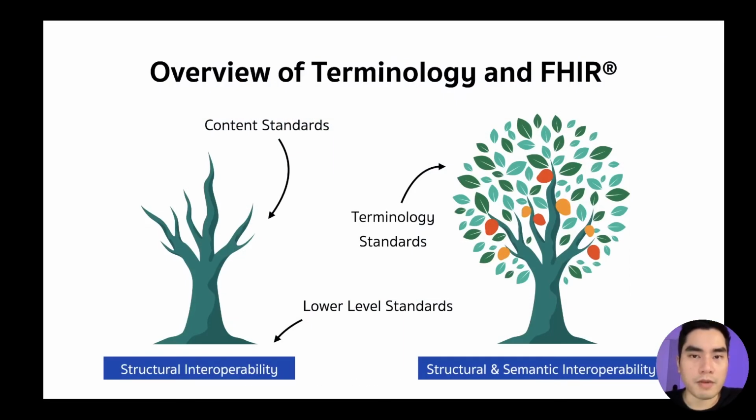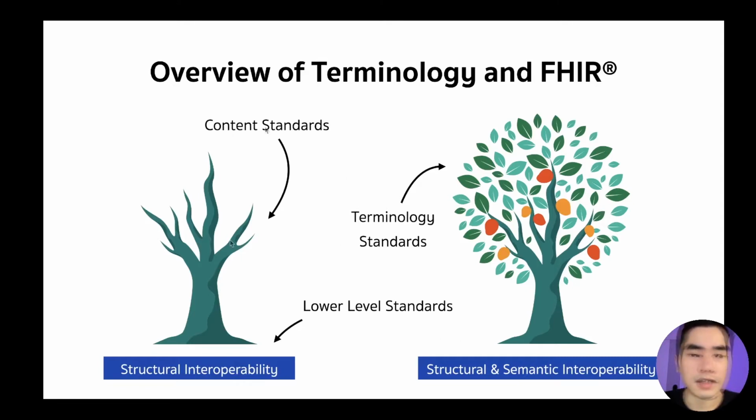To recap a bit about terminology and FHIR, the goal of interoperability is structural and semantic interoperability, right? And to achieve this goal, we need several standards, and we can group them into three groups. Lower level standards are like the ground that a tree can grow from. This one is a technical thing.